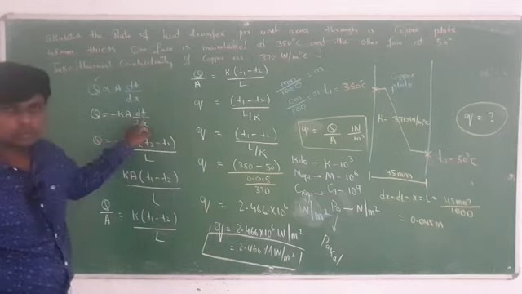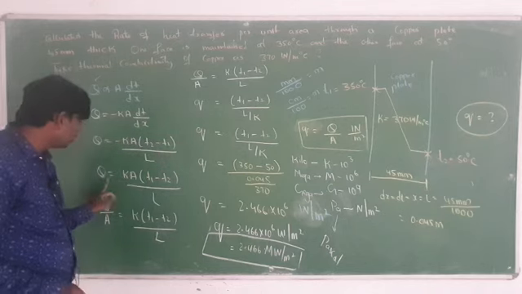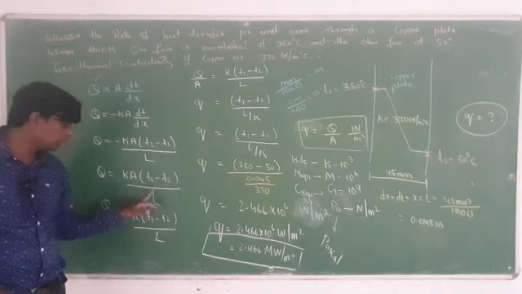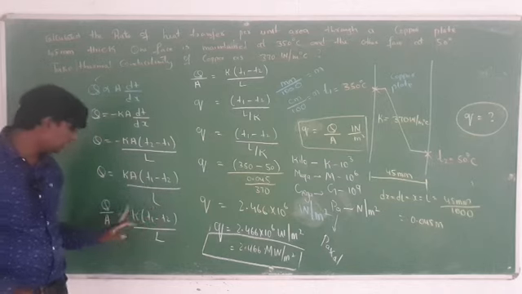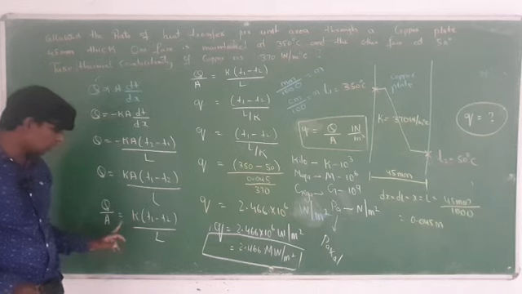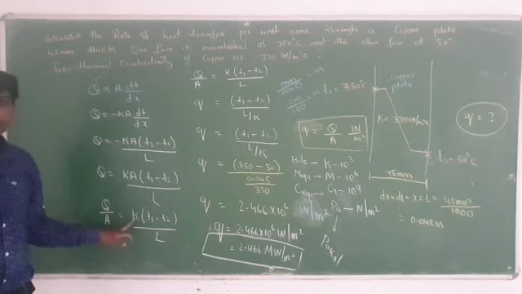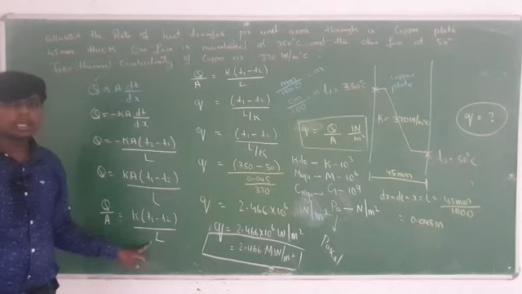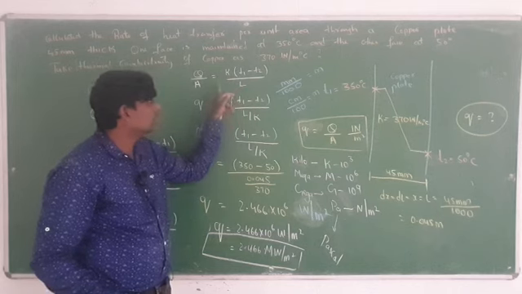In place of dt you can write T2 minus T1, then L write down as it is. Q is equal to KA (T1 minus T2) by L, everything is as it is only. After that, this A you shift to this side. So, Q by A is equal to K (T1 minus T2) by L, this same term I wrote here only. So, here after that this K I am shifting here.